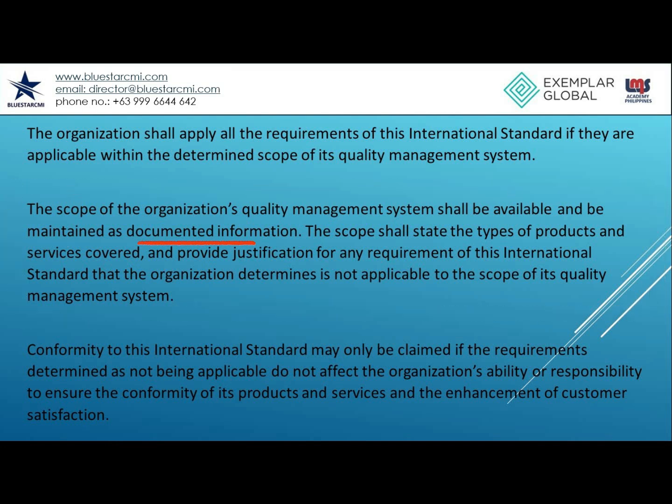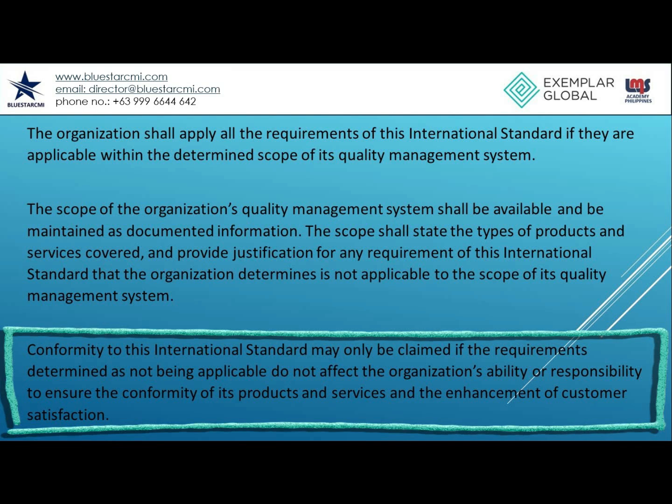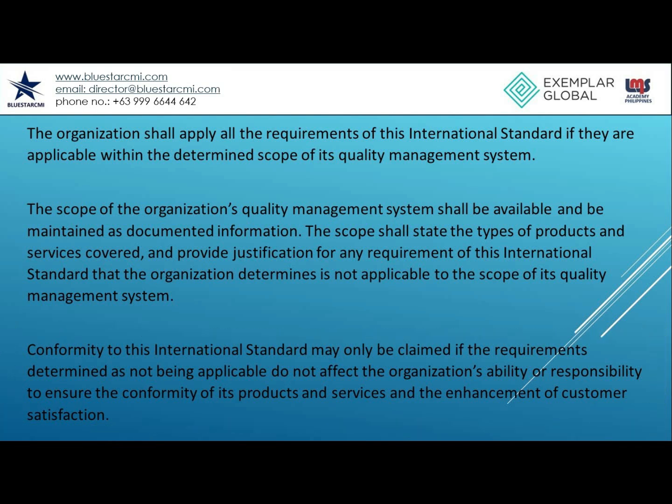information. The scope shall state the types of products and services covered, and provide justification for any requirement of this international standard that the organization determines is not applicable to the scope of its quality management system. Conformity to this international standard may only be claimed if the requirements determined as not being applicable do not affect the organization's ability or responsibility to ensure the conformity of its products and services and the enhancement of customer satisfaction.